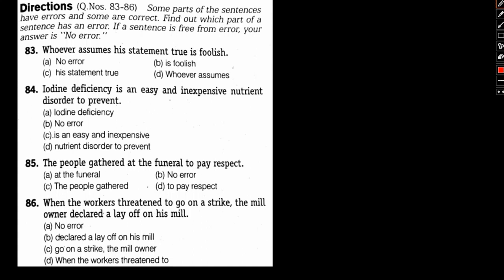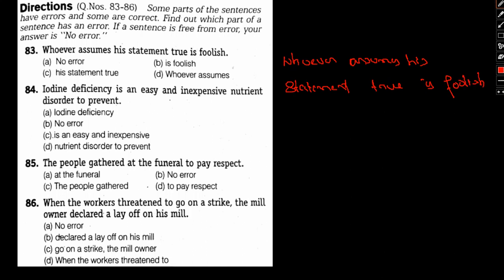Whoever assumes his statement true is foolish. Okay. So now, if we see this statement, let me write this down. Whoever assumes his statement true is foolish.